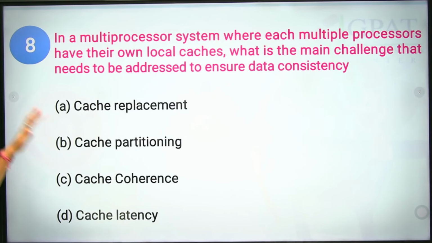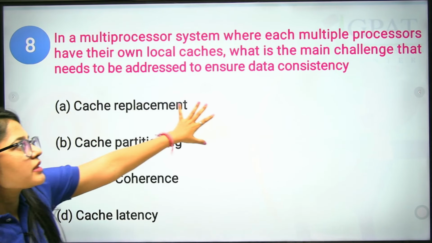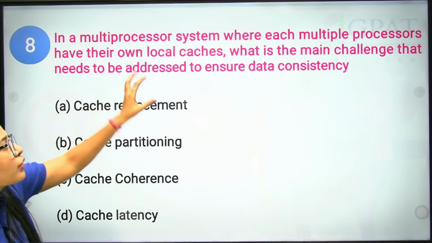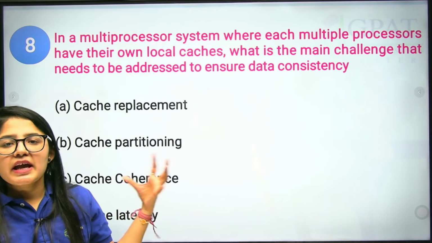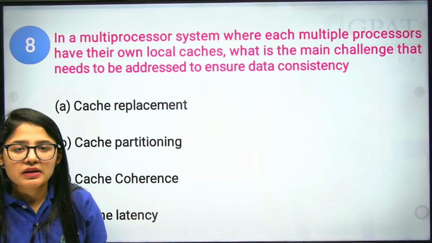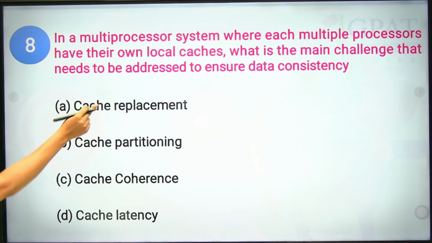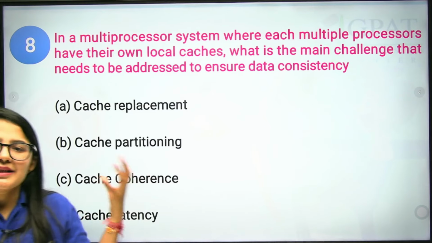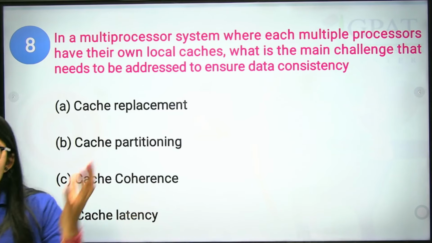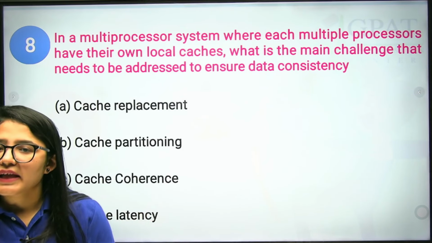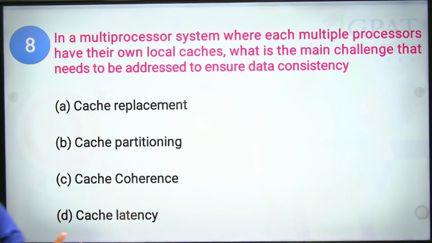First of all, understand the question. It is a multiprocessor system where each processor has its own local cache, and the main challenge to address is data consistency. That means every cache should be kept together so that the data can be read properly. This is the main point of the question. First we have cache replacement. Obviously this is wrong, because in this the data is removed and added from the cache. The replacement is going on, but we need to address the consistency. We need to keep all the data together.